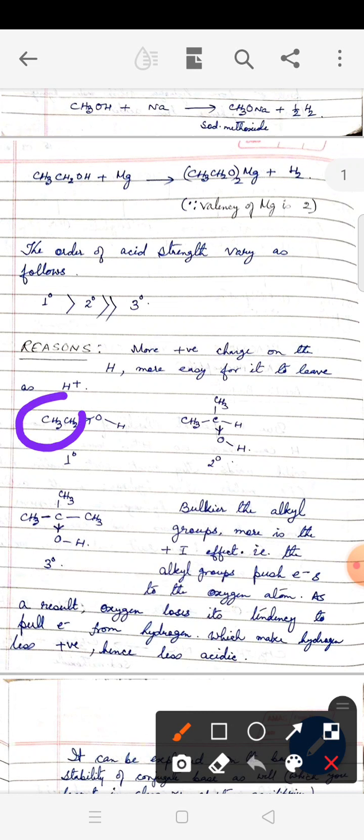So when the alkyl groups push electrons towards oxygen, oxygen is getting enough electrons and it refuses to pull electrons from hydrogen. So the ability of oxygen to pull electrons from hydrogen is minimum in tertiary and is maximum in primary. So considering this effect, primary alcohols are considered to be the strongest acids.